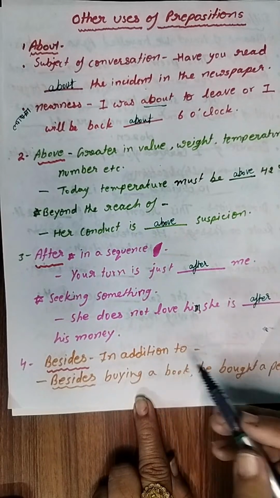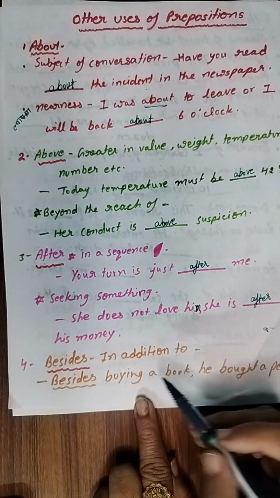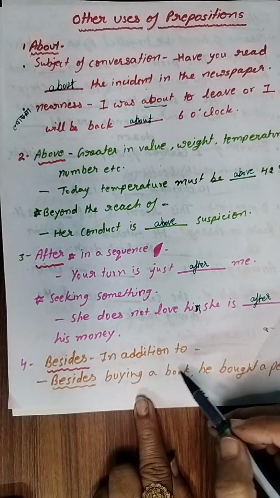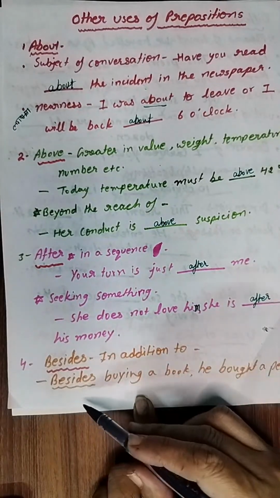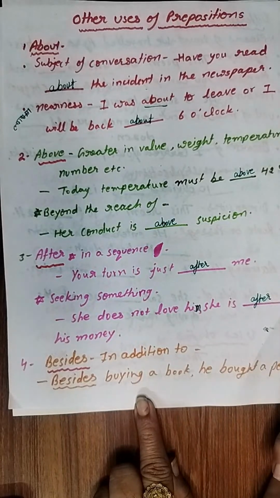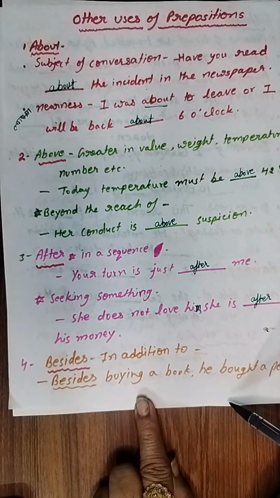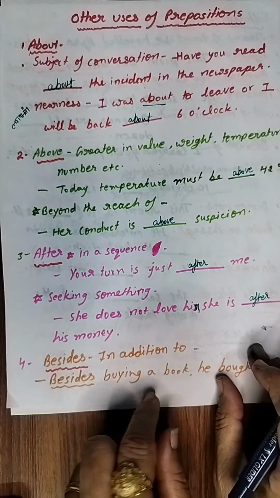Beside tells कि उस चीज के बगल में, next to that person or that thing, and besides conveys the meaning in addition to, उसके अलावा, अतिरिक्त. Then see the example: dash buying a book, he bought a pen. So what we have written? Besides. Besides buying a book, he bought a pen. एक बुक खरीदने के अलावा उसने एक पेन भी खरीदा, right?